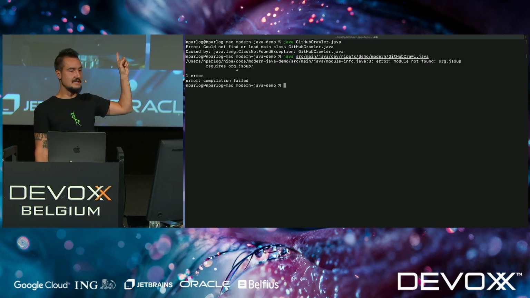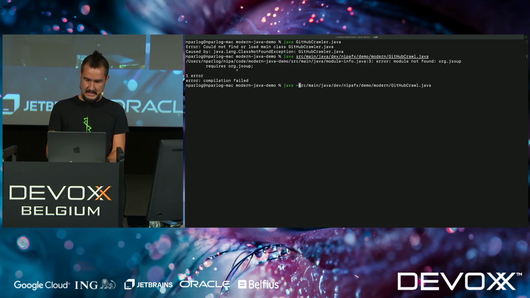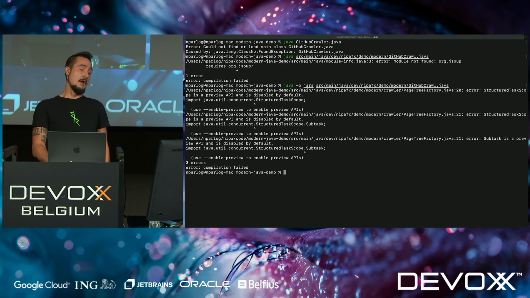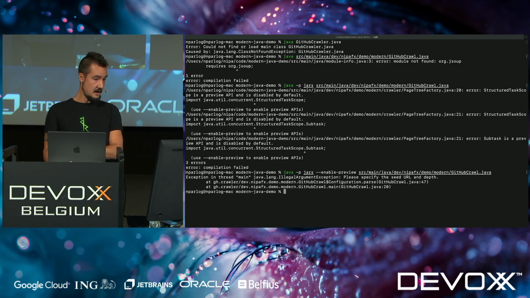It looked through it and said, wait a moment, where's JSoup? You said you need JSoup. Okay, good. So let's fix that. -p is --module-path. I have JSoup in a jars folder here, so that's all good. Now we get complaints about using preview features. Okay, let's fix those in as well. --enable-preview. Nope, that's not how you type that though. Preview. And now we get my program, my code, complaining that it needs command line arguments.